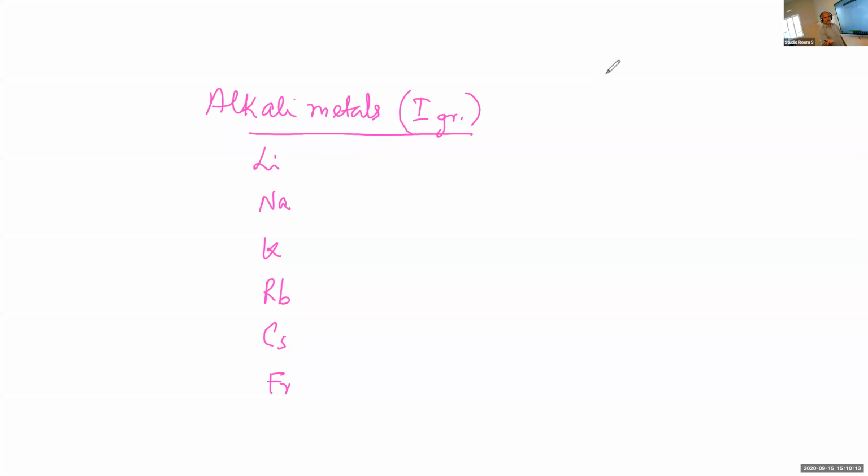These are the elements present in group 1, at the left end of the periodic table. The elements in group 1 are generally known as alkali metals, not hydrogen.